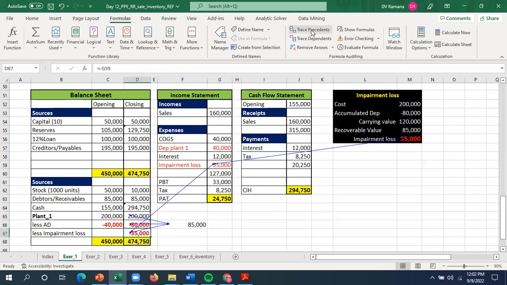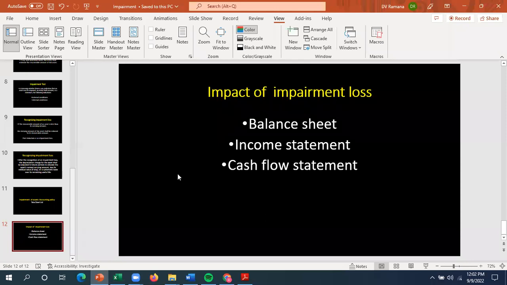Impairment is a regular recurring activity. The impairment test has to be done by the company regularly and the impairment losses shown. This can be rationalized by saying that this is due to the conservative convention that the financial statements should follow. So therefore, impairment is an important exercise of a company, and all listed companies are bound to follow the impairment exercise.